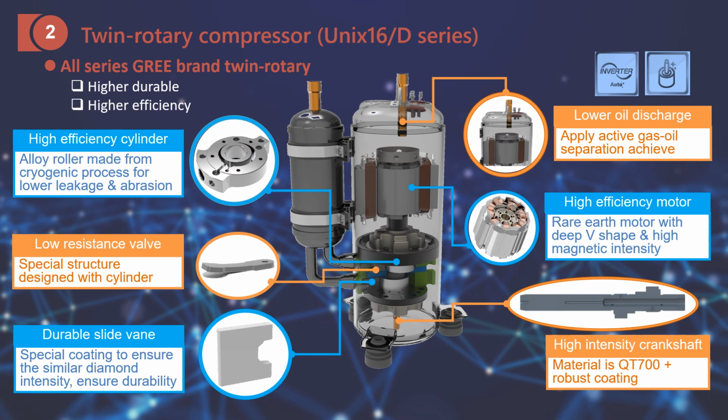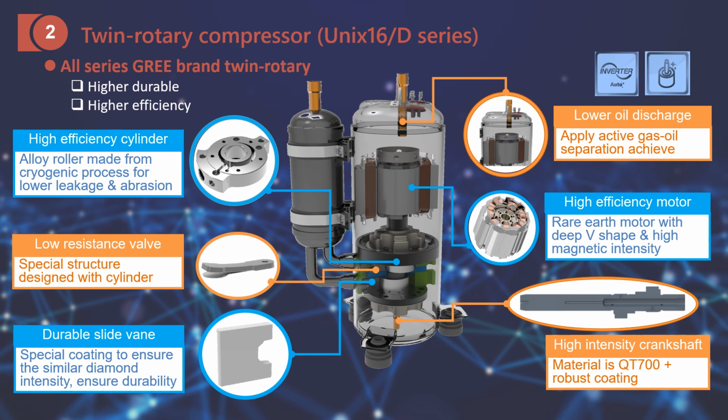And also this slide vent, which is located here. For this one, we need to ensure the intensity, especially at the surface. So we make the surface a special coating. This coating is similar to diamond to ensure durability. As for this shaft, this whole one, it is made from QT700, and the surface also has a robust coating.